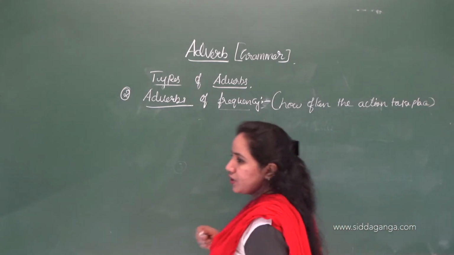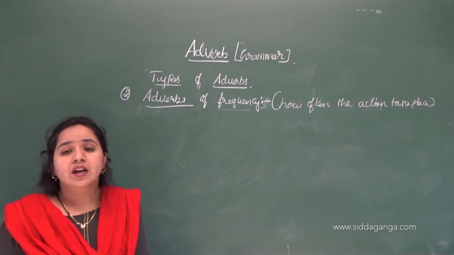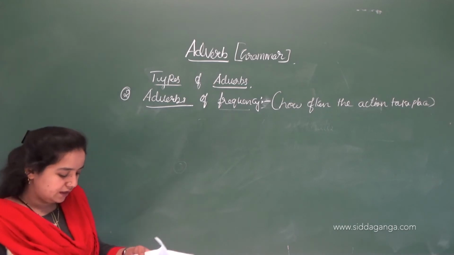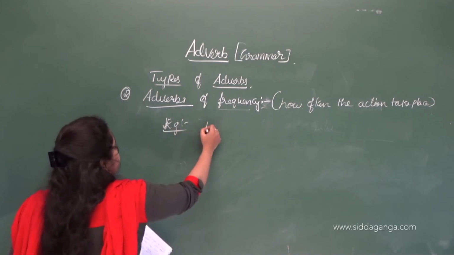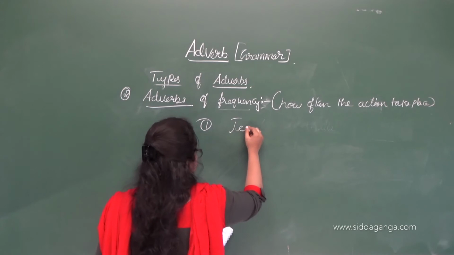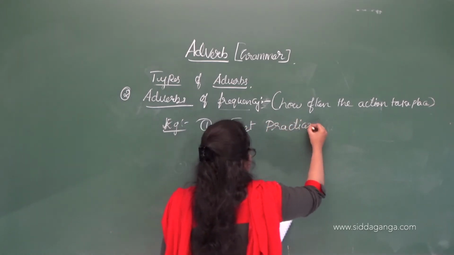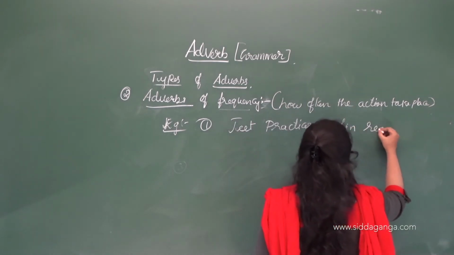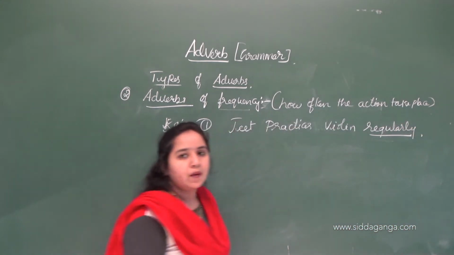Okay, so the action has been done twice or once or thrice, every time, repeatedly. So with that kind of sentences, let's understand with the help of examples. Jeet practices violin regularly. Okay, so regularly is the frequency.